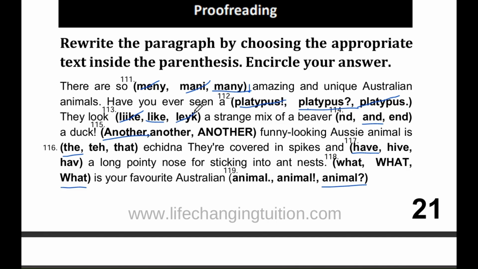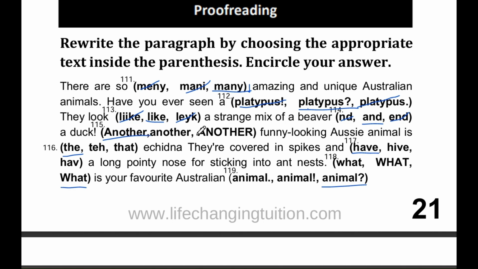Question number 114. A strange mix of a beaver and a duck. The correct answer is and, A-N-D. We use the word and to join two things together. In this case, a beaver and a duck. A rather strange mix.